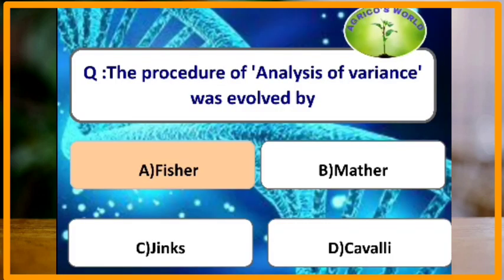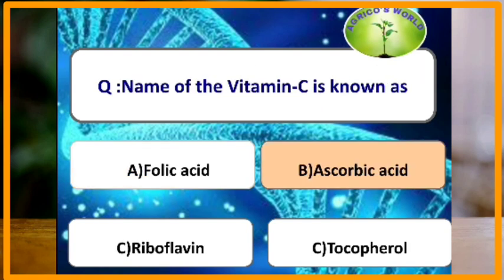The procedure of ANOVA, that is analysis of variance, was evolved by. The procedure of ANOVA was given by R.A. Fisher and he is also known as father of statistics. Name of the vitamin C is. Vitamin C is also known as ascorbic acid and vitamin C is rich in citrus fruits.